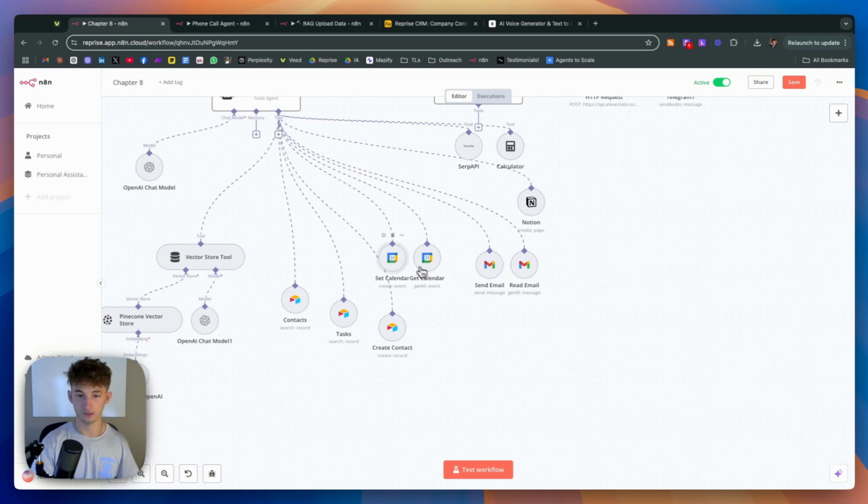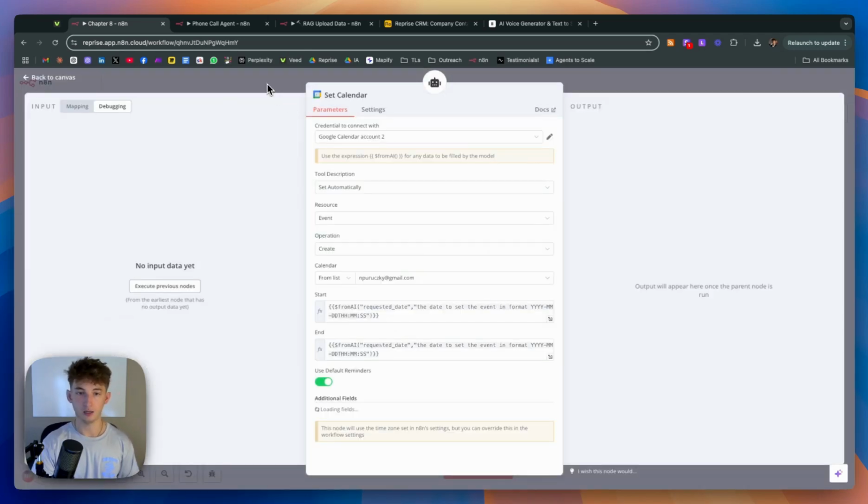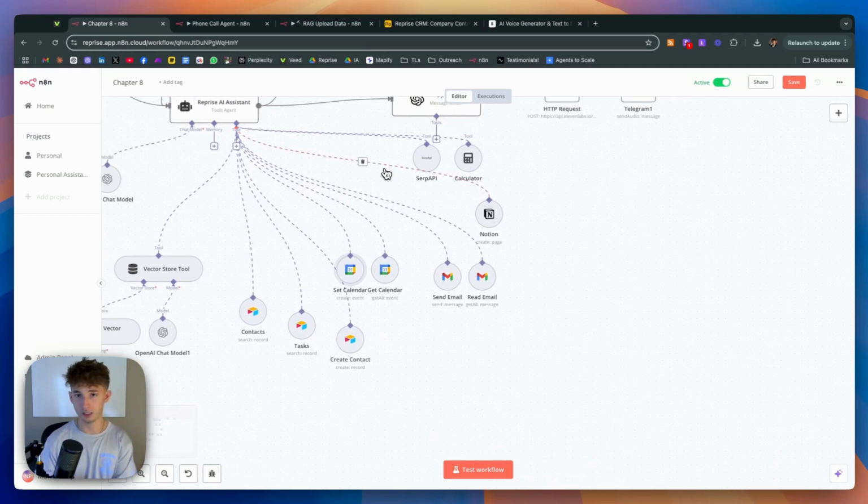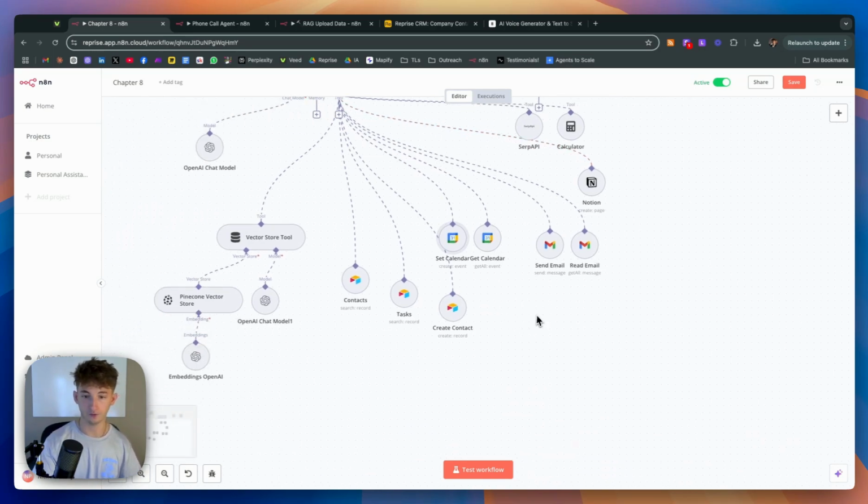The set calendar, this is just going to automatically create calendar events. So within the agent, if I wanted to text it and say something as well, you could do a plethora of different actions within one request. So I said, can you send in my availability? But I could also say to book a call with him for Sunday at 4 p.m. Because we're having the current date variable and the tool agent has that context, it can find when Sunday is and make sure that it's the right date and hook up that event date and also invite him.